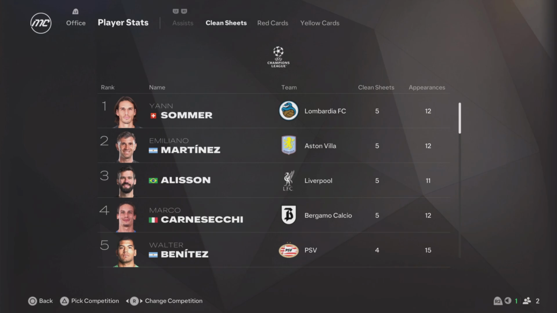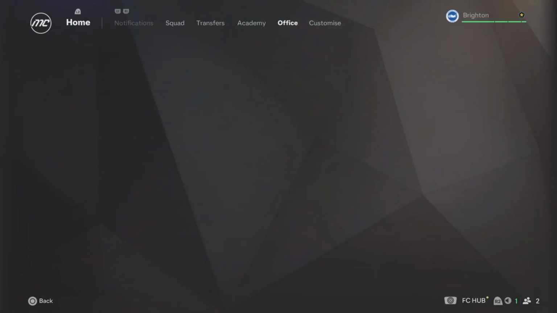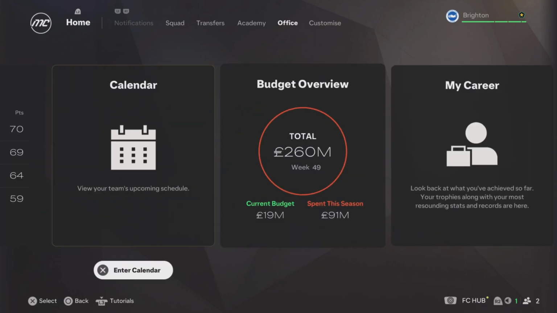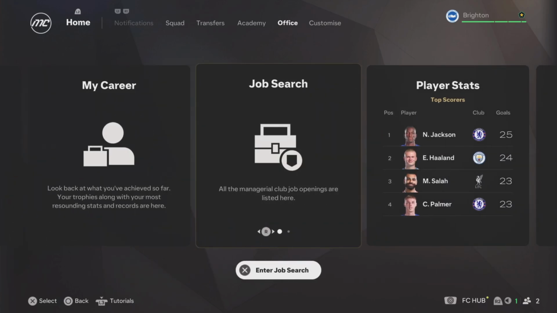Clean sheets, Golden Glove goes to Jan Sommer, but he shares it with Emilio Martinez, Alisson, Koscielny and Benitez on 5. That's a lot of players with the same amount of clean sheets, but when the tournament's sort of short, you can get stuff like that, to be fair.